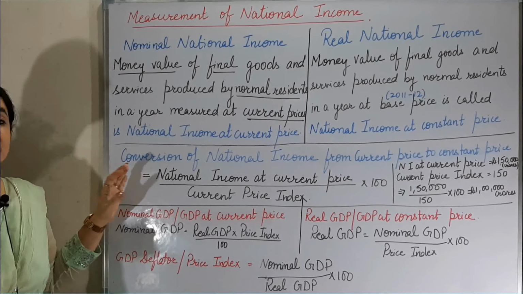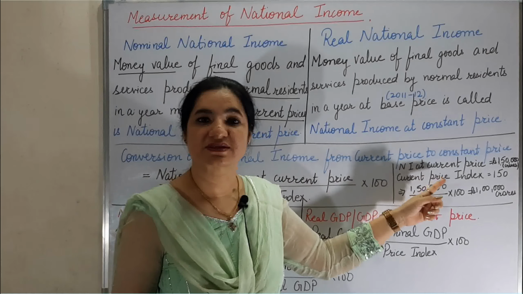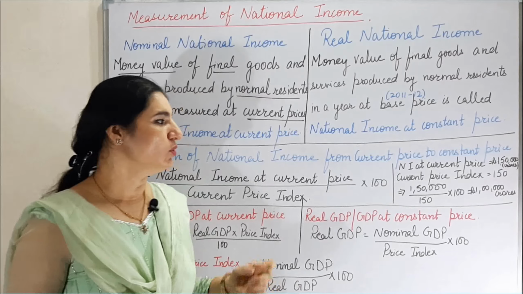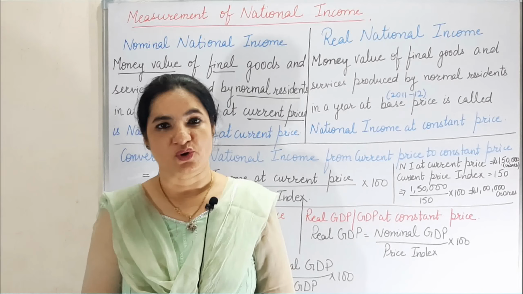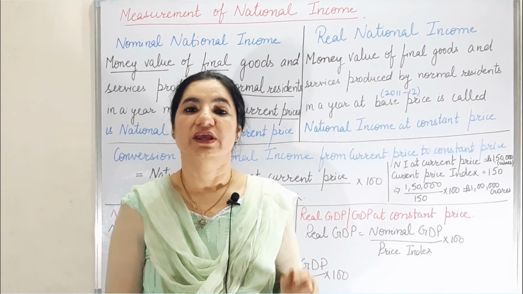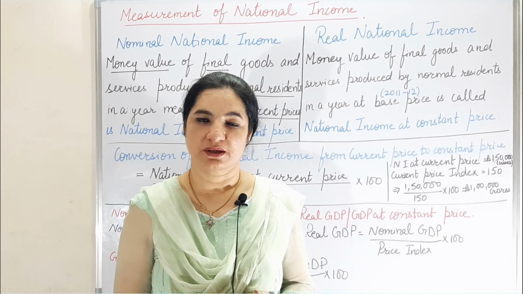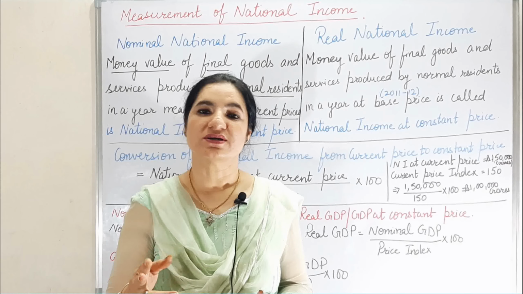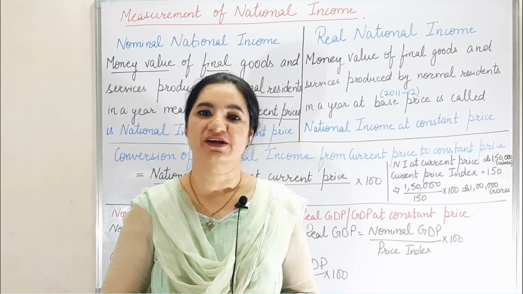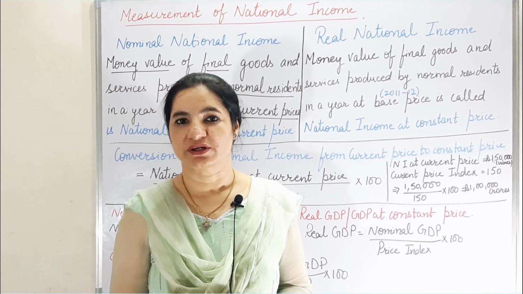Second is the conversion of national income from current price to constant price. We are required to convert the national income from current price to constant price, because we should know whether in the past few years we have been able to produce more goods or not. Because as I said, national income is dependent on two figures. First is the price, which is multiplied by the quantity produced.